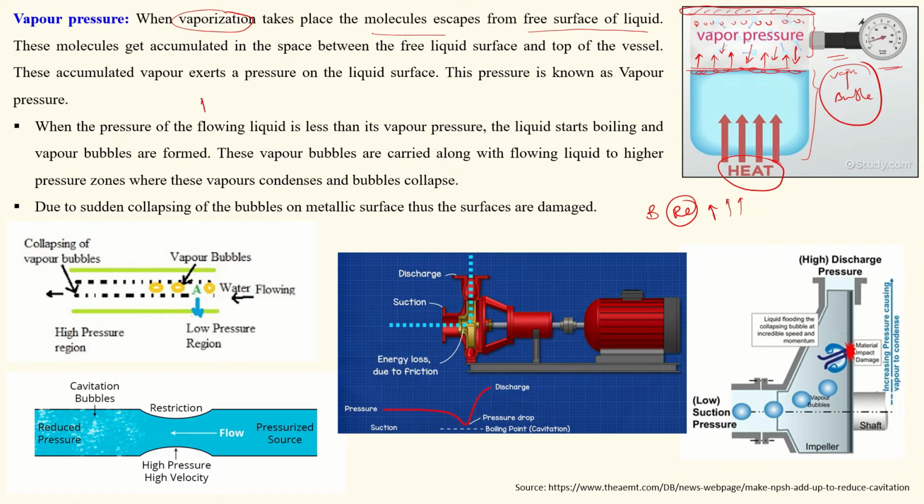Vaporization is the conversion of liquid into vapor bubbles. These molecules get accumulated in the empty space here. After that, this accumulated vapor exerts pressure on the liquid surface. That is called the vapor pressure.